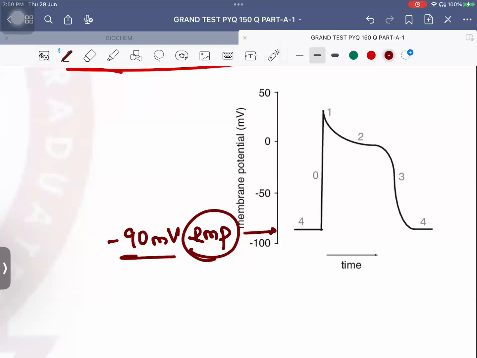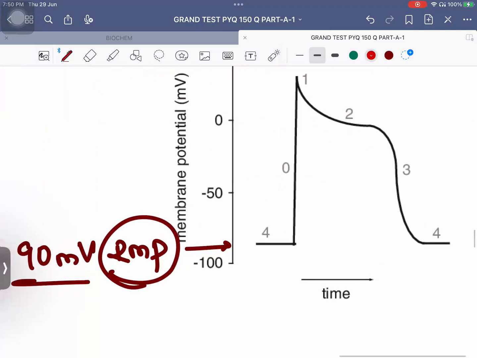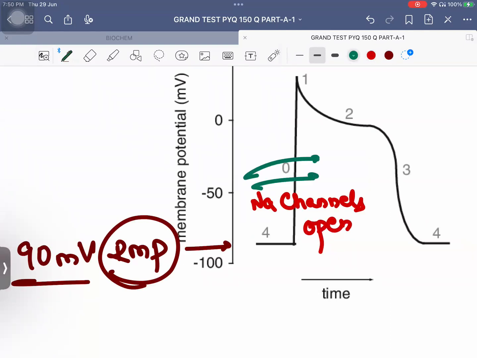Okay? So here the resting membrane potential is minus 90 millivolt. Now what is going to happen in phase 0? What will happen first? As soon as the stimulus comes, just as the signal is received, immediately the sodium channels are going to open or close? Open. And as the sodium channels open, a lot of sodium is going to come inside the cell. Sodium is positive or negative?